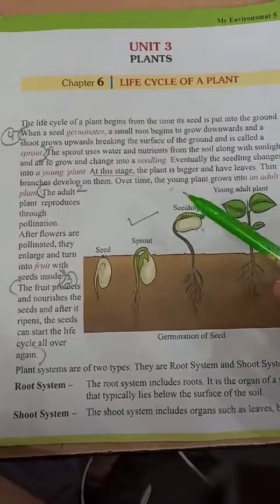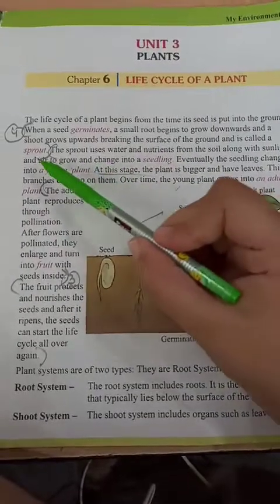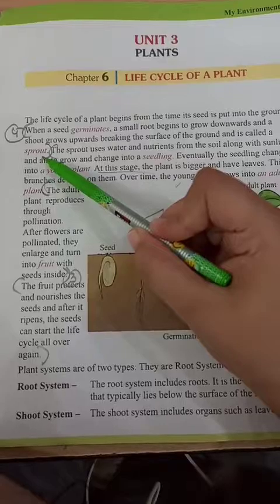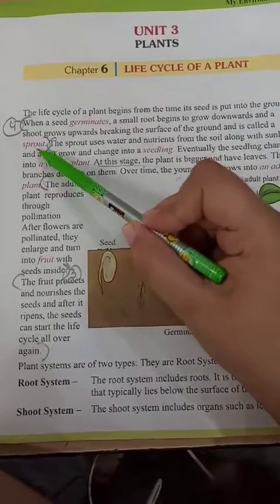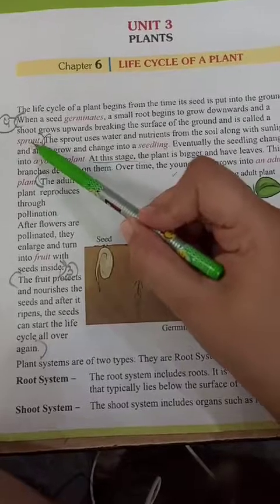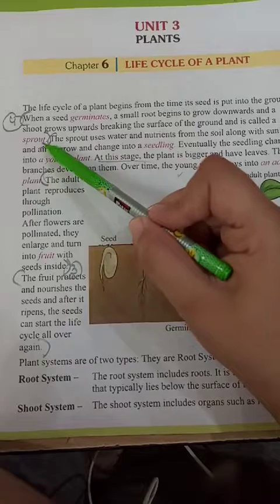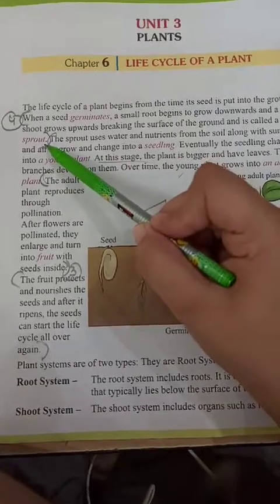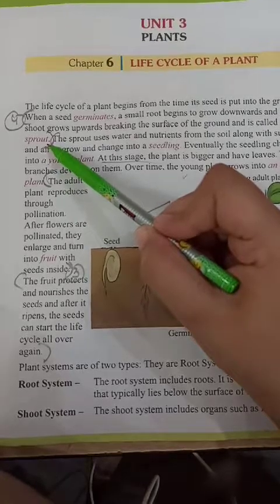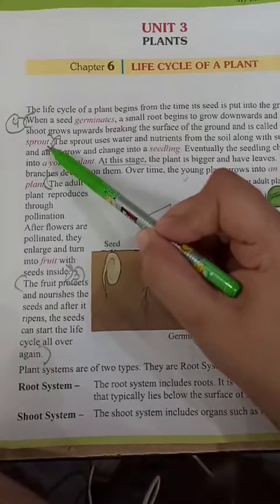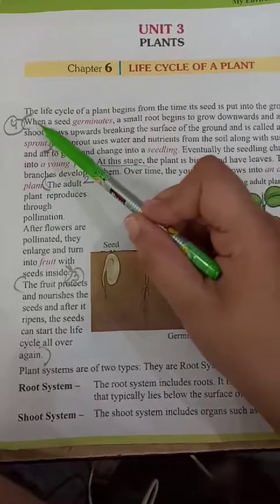Children, in your book, in the first page, you can see this line. As I told you, the fourth line in the first para, this is sprout. You must know its spelling also correctly. See its spelling carefully, okay? S-P-R-O-U-T, sprout. You know about this. Even your mother might be making this sprout and giving you. It is very nutritious. It is a shoot. Let's read about this.